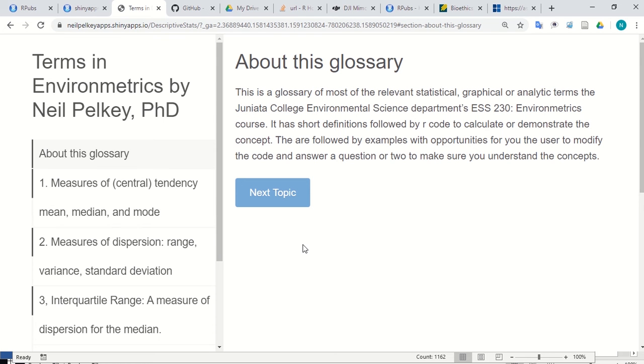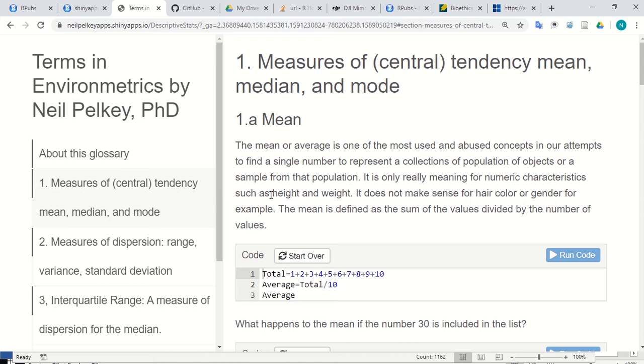There are 14 topics that we will get to in here, which will take you all the way through logistic regression. But right now, just go ahead and hit the next topic so I can show you how to use this. Each of these will have a definition of the term, and the idea here is to define some terms. Then they'll have a little bit of R code.